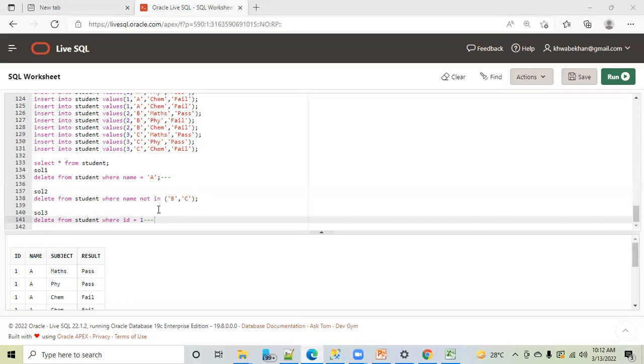Always try to write those queries which will give less task to the SQL engine, because that will enhance the performance and the display of your report, whether it is an OBI report, a Power BI report, or you're working on any other platform, Alteryx or whatever. The numbers will come on the report very quickly. This is known as performance tuning.